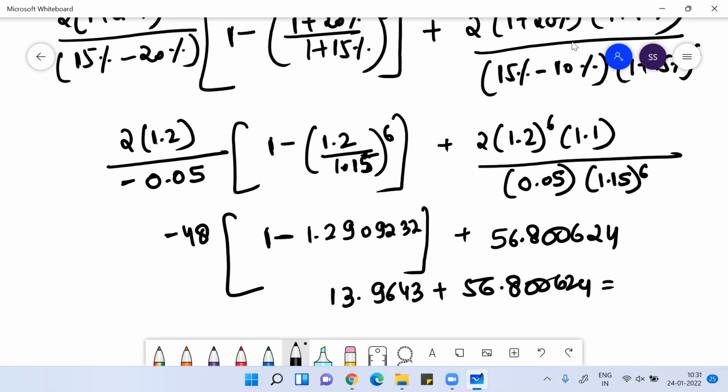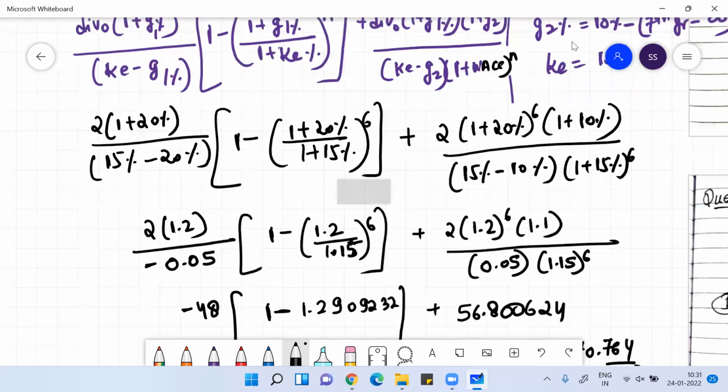So if we add them, this will be around 70.764 something. This is the value of the equity as per the dividend discount model. So you can follow this formula, and by using this formula, you will get the answer.